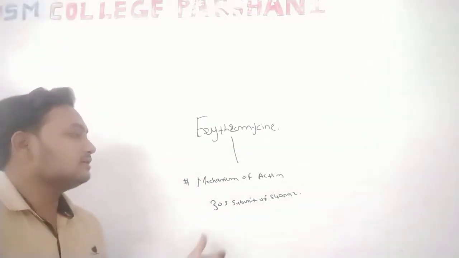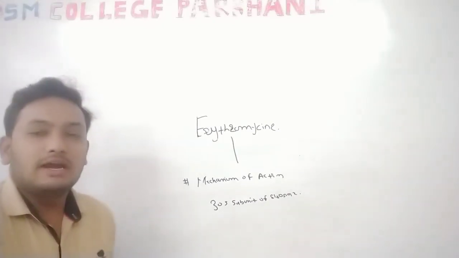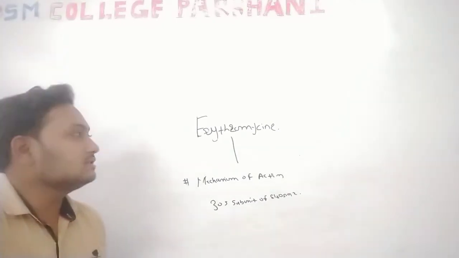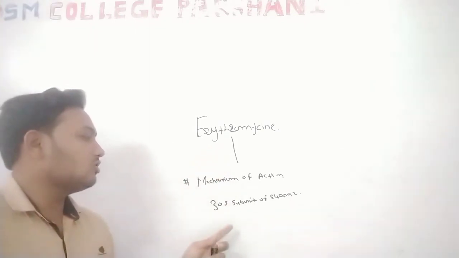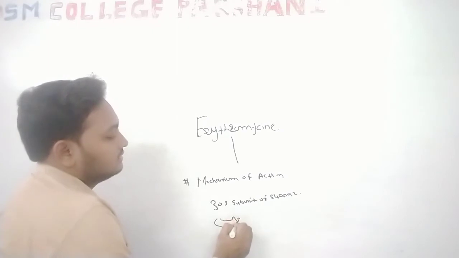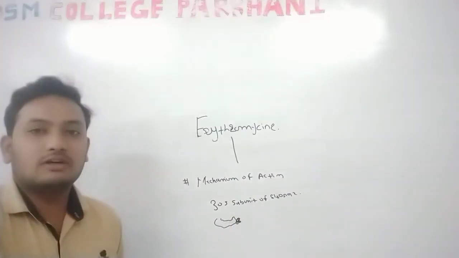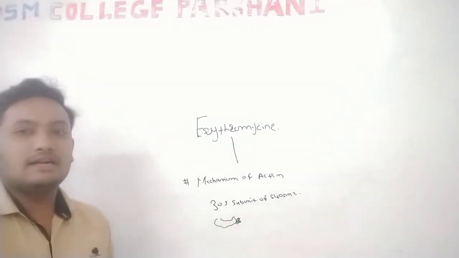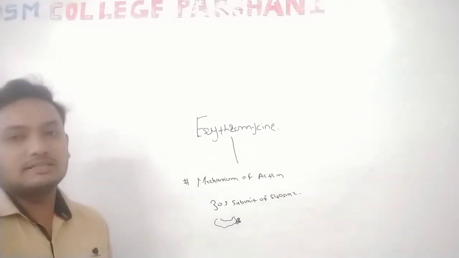The subunit of the ribosome is the main site of the mechanism of action of erythromycin. Erythromycin sticks on the subunit of the ribosome. The result is that the elongation process of translation is inhibited.